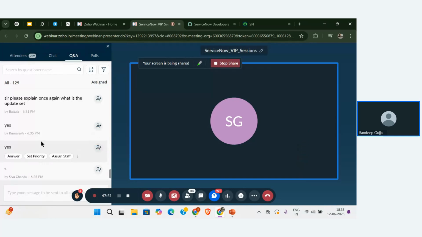What is an update set? An update set helps us store configurations, and it also helps me move my configurations from one instance to another instance. In a company there will be a testing team, a production team, and a development team. The user stories given by the client will be developed by developers. Then what the developers develop will be tested by the testing team.